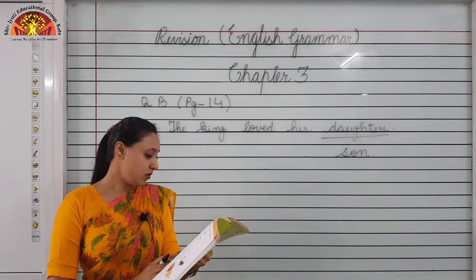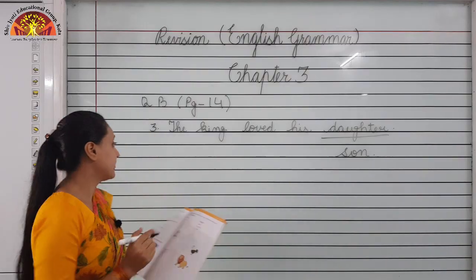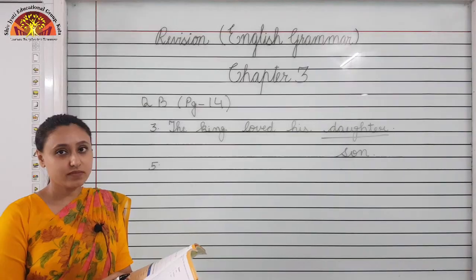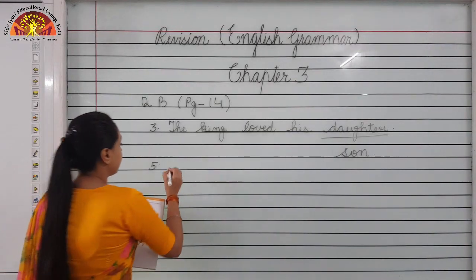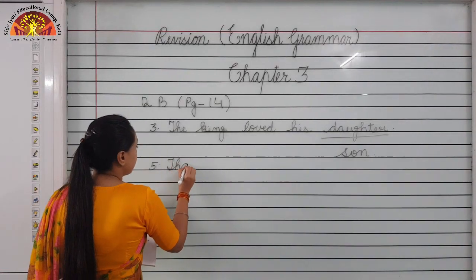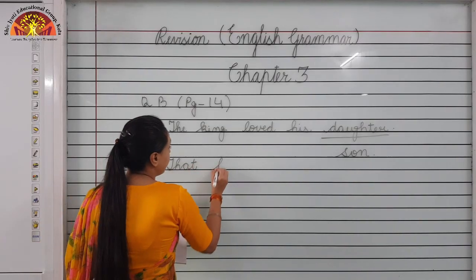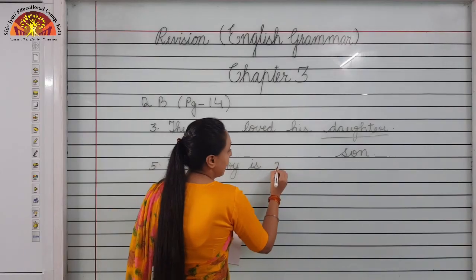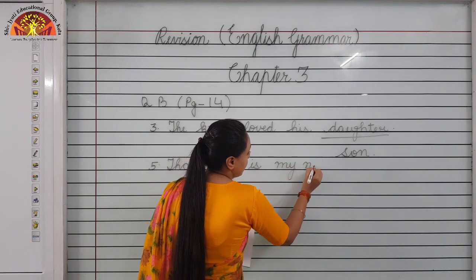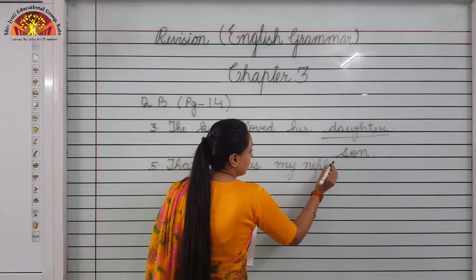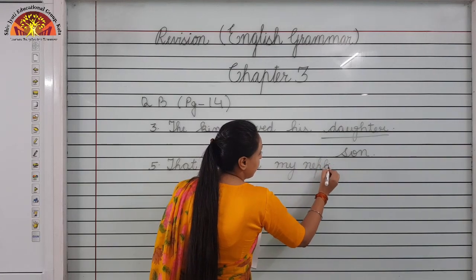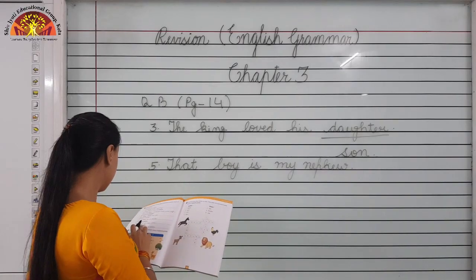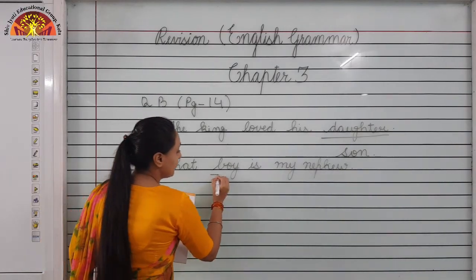Now number 5. That boy is my nephew. Underlined words are boy and nephew.